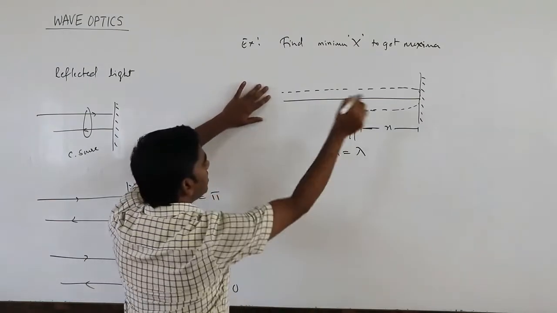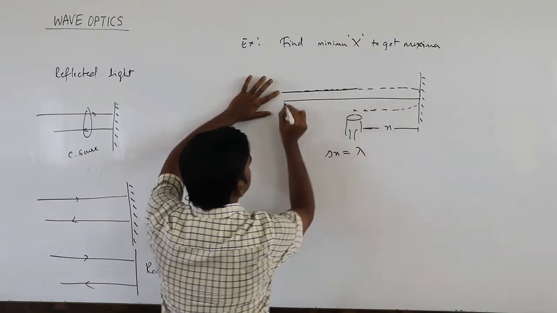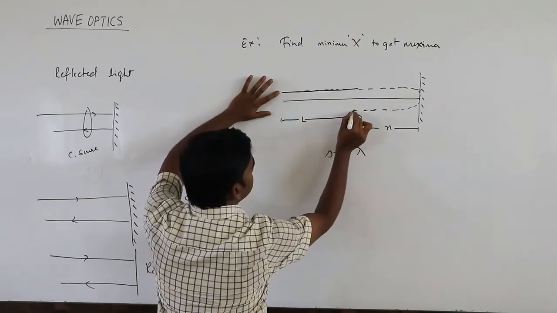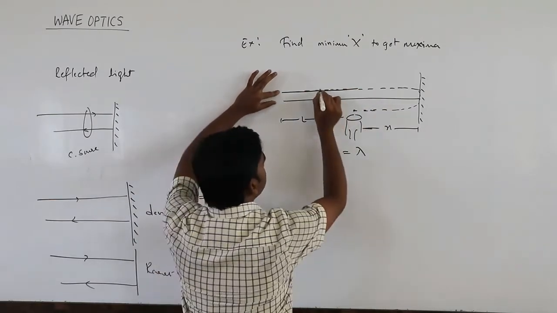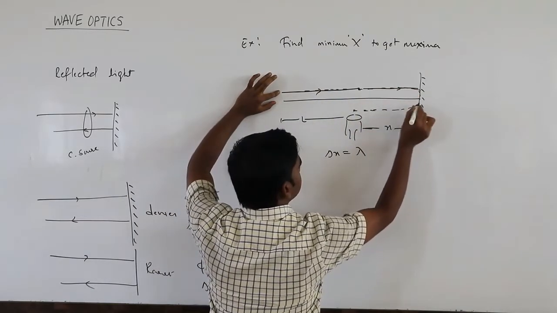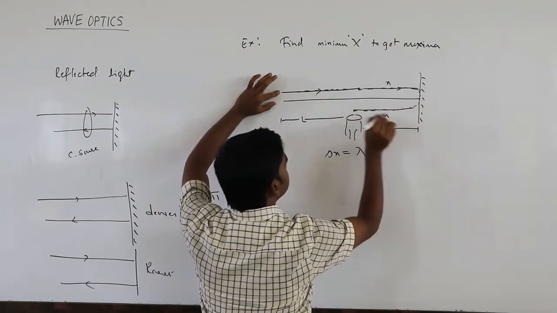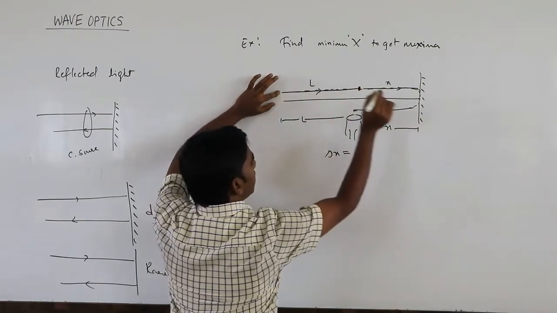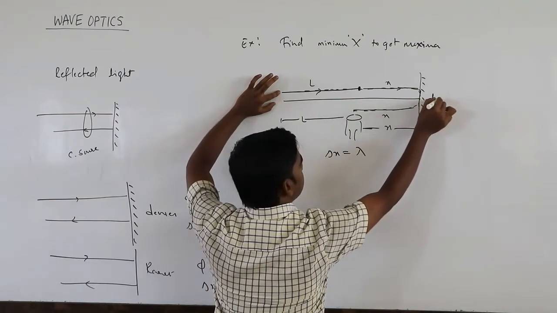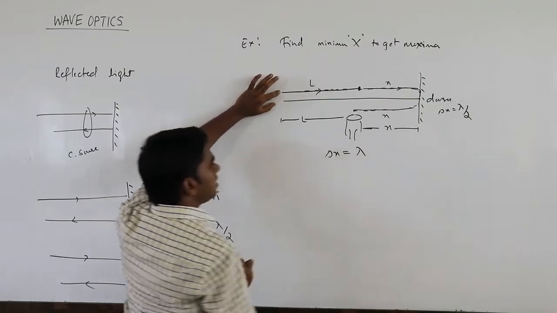How can we find delta x? Take a ray of light going from here, and take this distance as L. This light travels the distance L, then x, then again x. This is x, this is x, this is L, and since it is a denser medium, the extra path difference is lambda by 2.